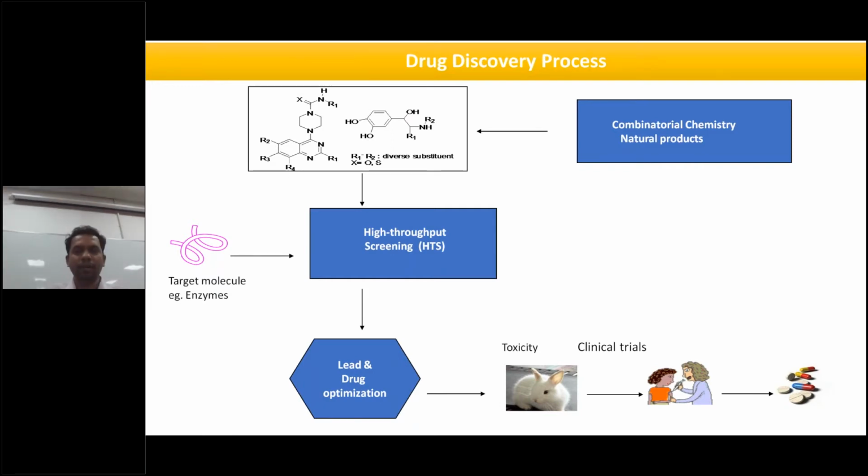So this is the standard diagram that we start with combinatorial chemistry or natural products, take different scaffolds and screen them by high throughput screening, and by taking a specific target or enzymes, then lead optimization, then toxicity in animals, and clinical trials in humans, and medicine. This is just a pictorial diagram.